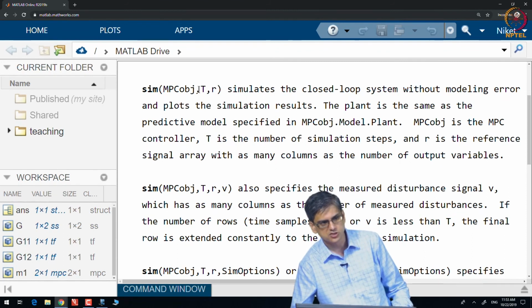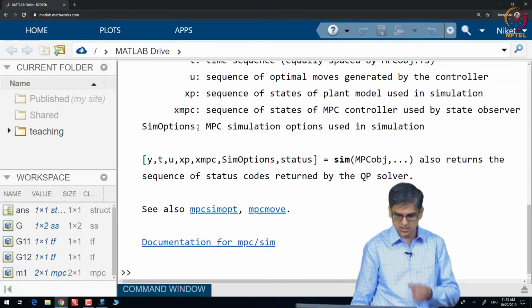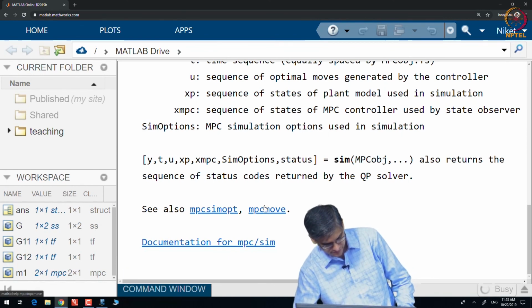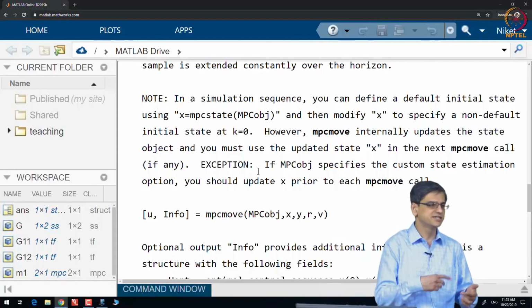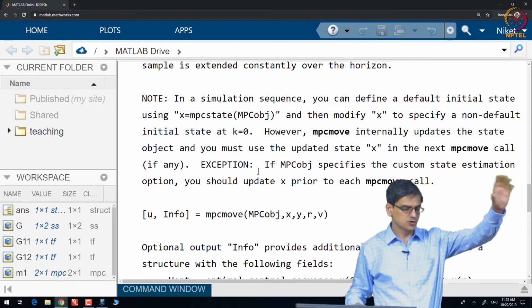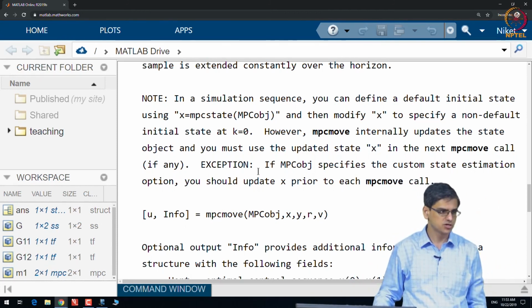That is how you can do the simulation. For my research, I do not use sim, I use MPC move. What does sim do? Sim does the calculations one by one for 50 time steps: your plant, your model, plant model, plant model, and does the overall control.